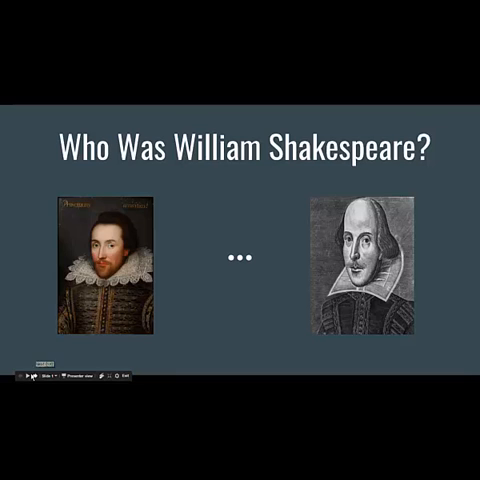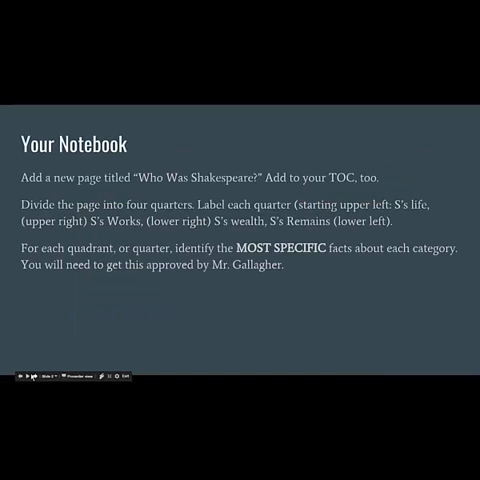Okay, who is William Shakespeare? So in your notebook, I want you to add a new page titled Who is Shakespeare? And make sure you add it to your table of contents. Divide this page into 4. Label each quarter, starting with the upper left, Shakespeare's life, then go upper right, Shakespeare's works, lower right, Shakespeare's wealth, and then lower left, Shakespeare's remains.